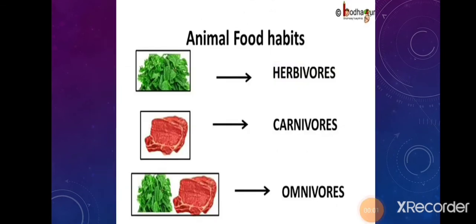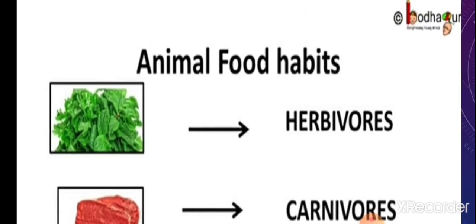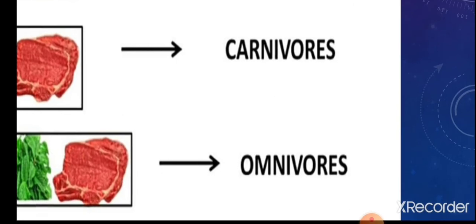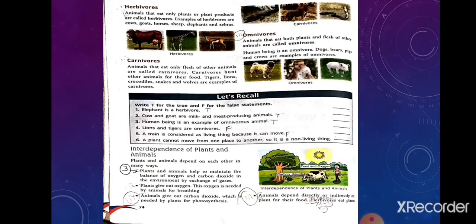On the basis of eating habits, animals are divided into 3 groups: herbivores, carnivores and omnivores. What are herbivores? Animals that eat only plants or plant products are called herbivores. Examples of herbivores are cows, goats, horses, sheep, elephants and zebras. Now, what are carnivores?